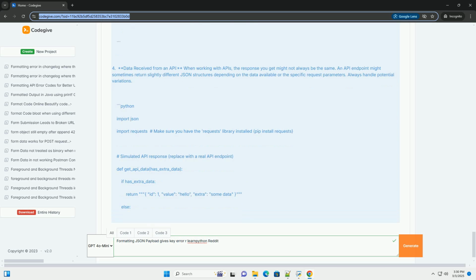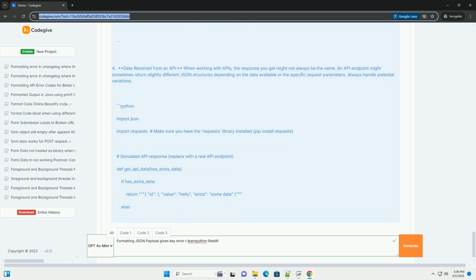Key takeaways. Key error prevention is key. Focus on understanding your JSON data structures, validating them when necessary, and using defensive programming techniques to avoid key error exceptions in the first place. Try except is your friend. Use try except blocks strategically to gracefully handle situations where keys might be missing. Get is your pal. The get method offers a concise and often more readable way to access dictionary values and provide default values for missing keys.